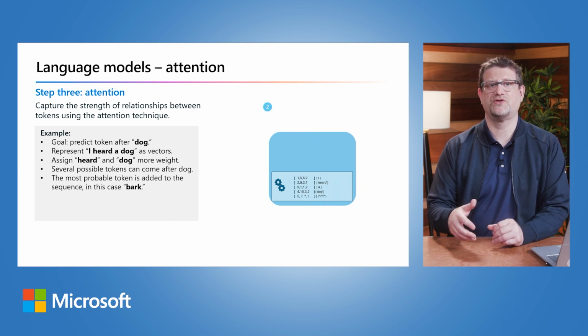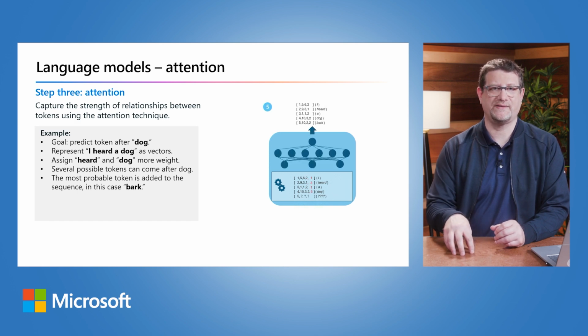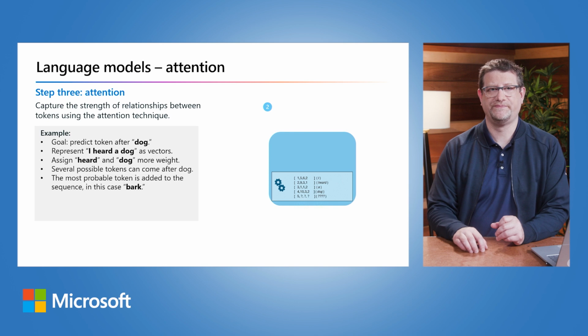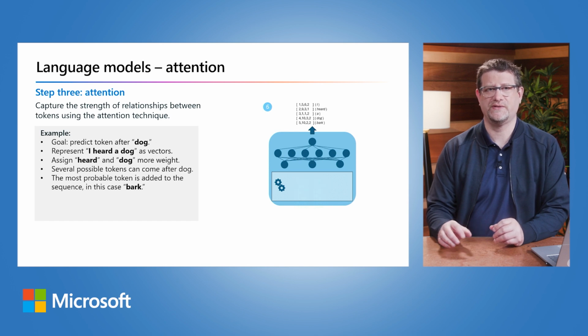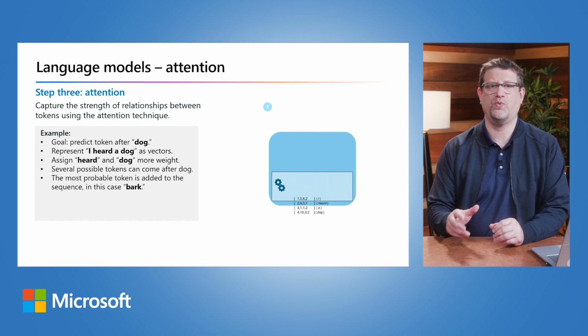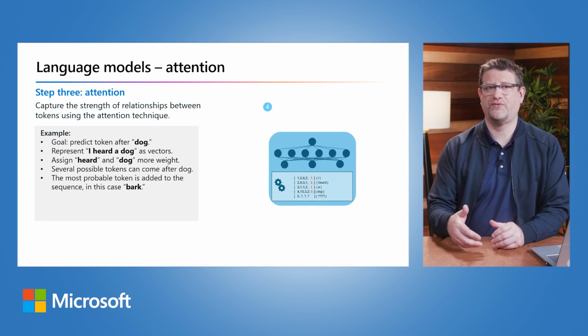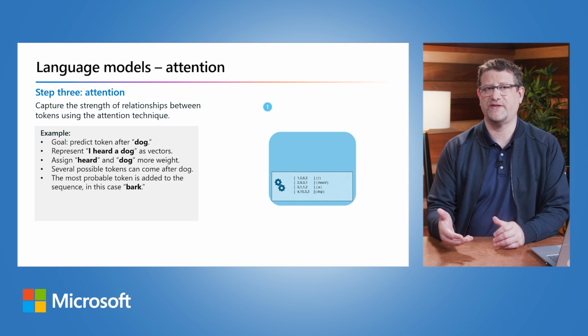Remember that the attention layer is working with numeric vector representations of the tokens, not the actual text. In a decoder, the process starts with a sequence of token embeddings representing the text to be completed. During training, the goal is to predict the vector for the final token in the sequence based on the preceding tokens. The attention layer assigns a numeric weight to each token for that sequence so far. It uses that value to perform a calculation on the weighted vectors that produces an attention score, which can then be used to calculate a possible vector for the next token.